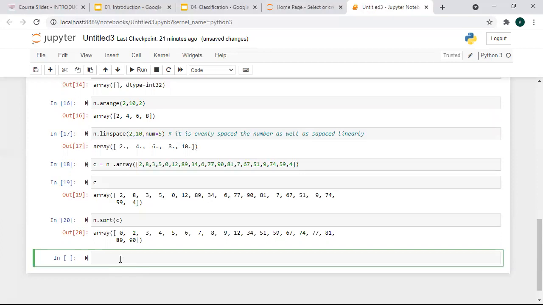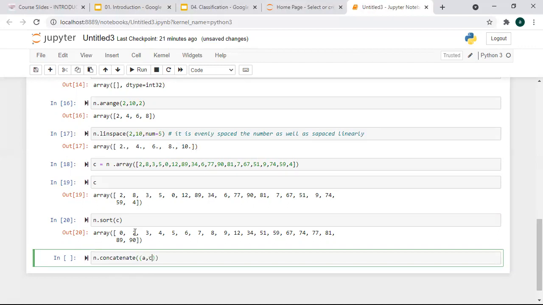Now suppose you want to add another array to this. For example, this is an array. Now if you want to add the content of c to a, how are you going to do that? For that you just have to type one function, concatenate, and to this you pass the names of the arrays.